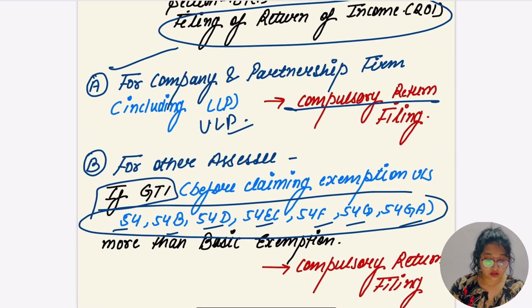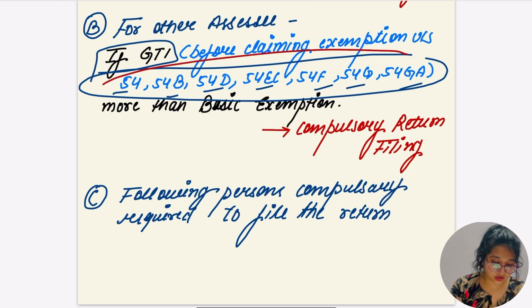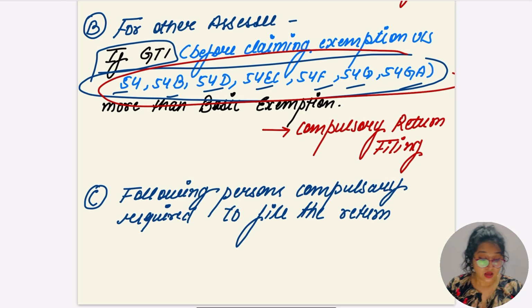Okay, for the company and partnership firm, they have to file the return compulsorily. For the other SSC, if gross total income exceeds the basic exemption, before claiming the exemption under these sections, in that case they have to file the compulsory return. And for other people, if the person's electricity bill exceeds 1 lakh, or foreign country expenses were 2 lakh, or the resident is having any asset outside India, in that case they have to file the compulsory return.